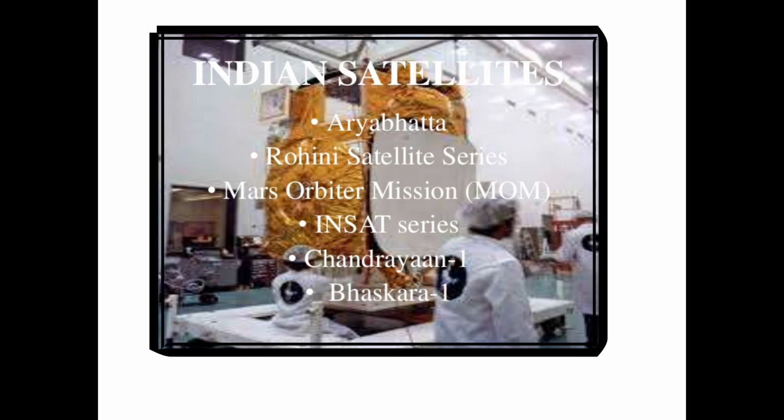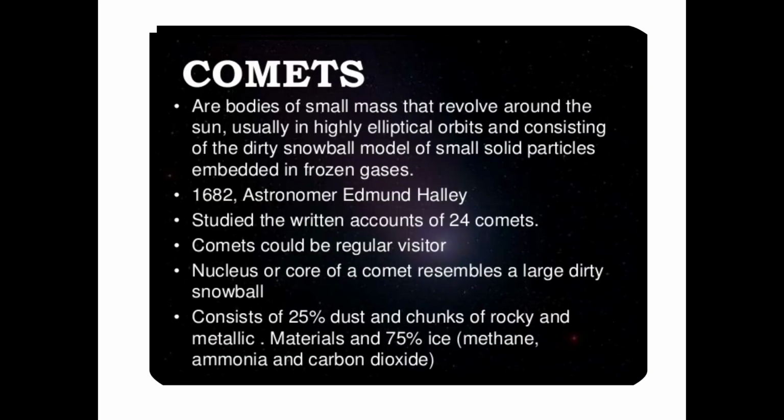Now we are talking about other celestial bodies like dwarf planets, meteoroids and comets. So what are comets? Comets are bodies of small mass that revolve around the sun, usually in highly elliptical orbits, consisting of a dirty snowball model of small solid particles embedded in frozen gases. In 1682, astronomer Edmund Halley studied the written accounts of 24 comets. Comets could be regular visitors.